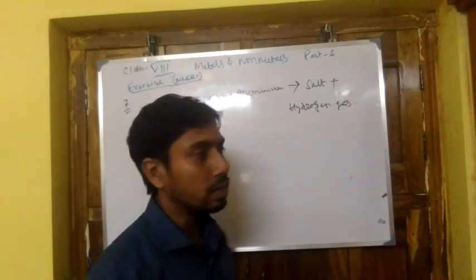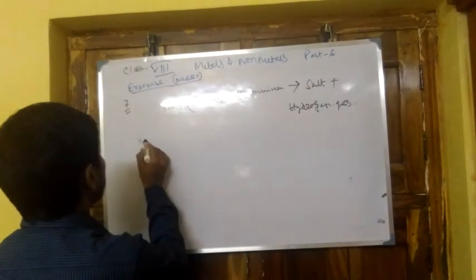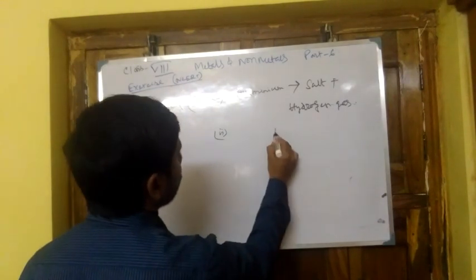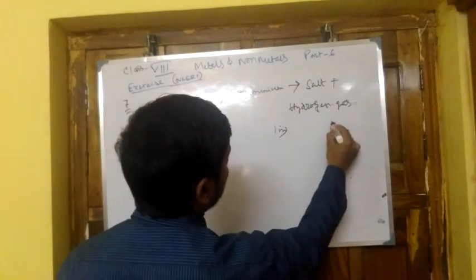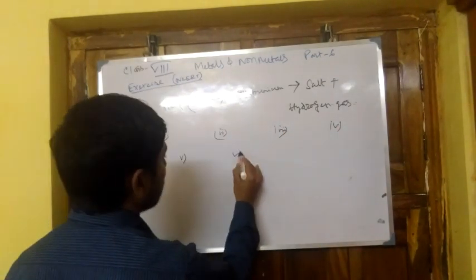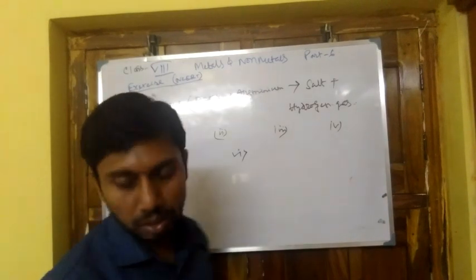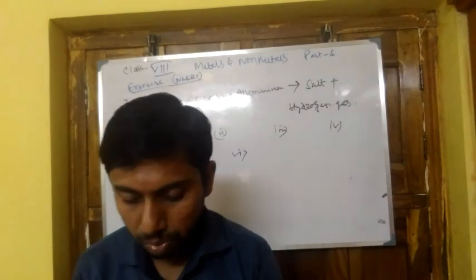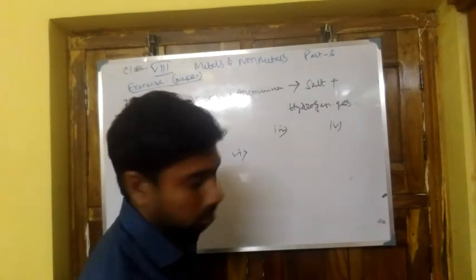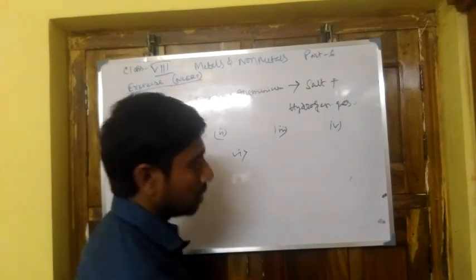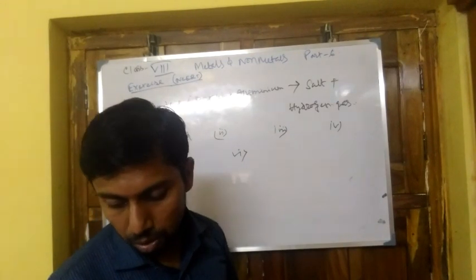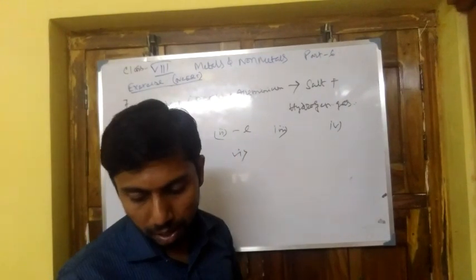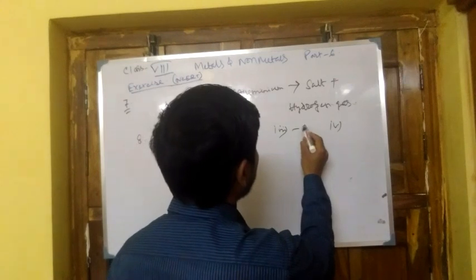Next, question number 8 is a matching column type question. There are 6 items: 1, 2, 3, 4, 5 and 6, and we have to match them with the right-hand side. First is gold, which goes with jewelry, so 1 goes with D. Next, 2, iron, goes with machinery, that is E. Number 3, aluminium, goes with wrapping food items.